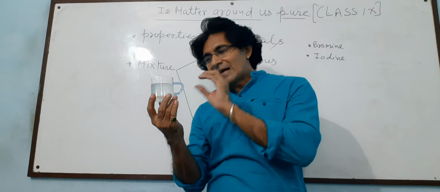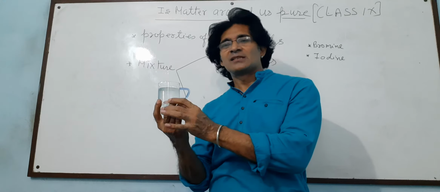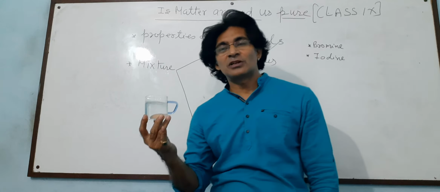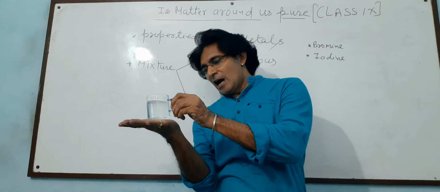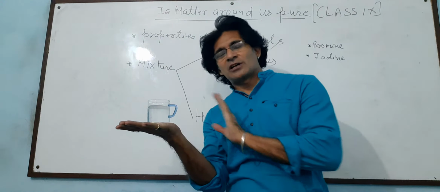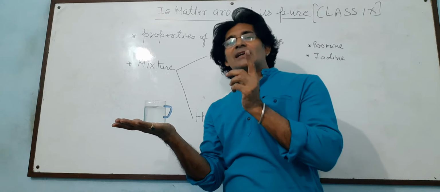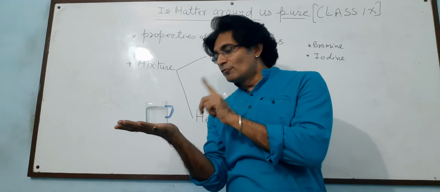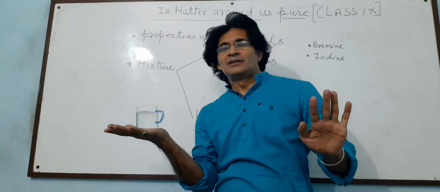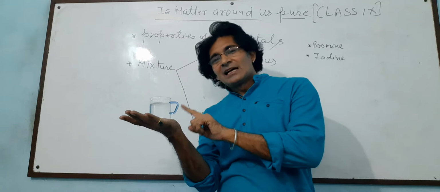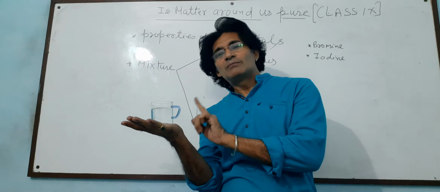That means the salt is mixed homogeneously, and this is said to be a solution. If we leave this undisturbed, then whatever I have mixed into it, that is the salt, will not settle at the bottom. That means it remains constantly mixed with the water molecules.